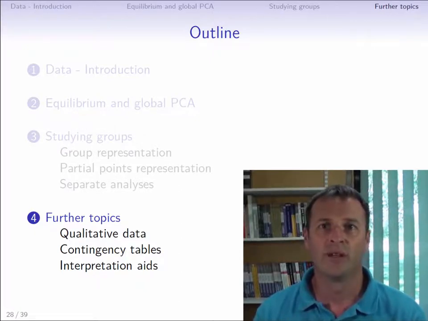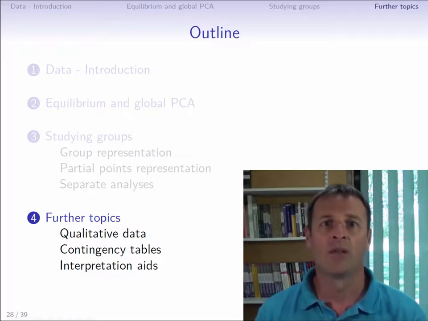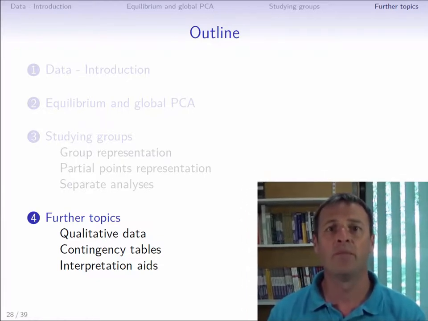We have seen in the previous videos how to take into account group structure using multiple factor analysis when all of the groups contain quantitative variables. We are now going to have a look at some additional stuff, starting with how to take into account groups of qualitative variables. Then we'll see what to do when one or more groups of variables correspond to one or more contingency tables. And lastly, we'll see which interpretation aids are useful for interpreting the results of an MFA. We will focus on ones which are specifically made for MFA.